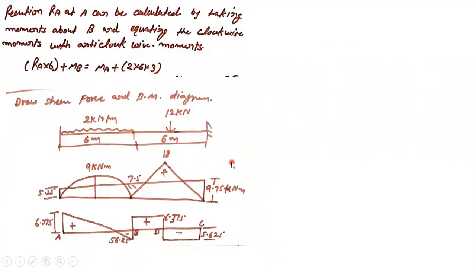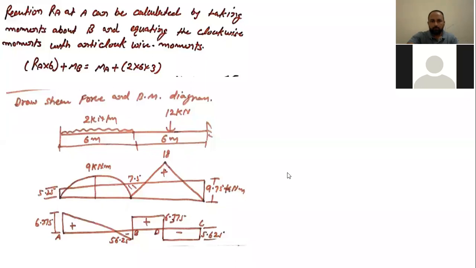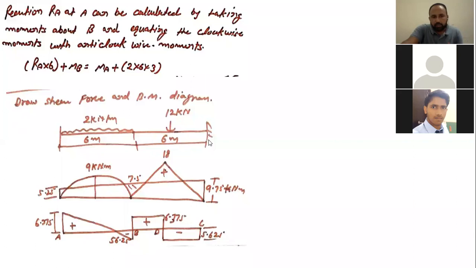Now there is a new thing where you have to be very careful: how to draw the bending moment diagram. So guys, this is a fixed beam. As you can see, there is a middle support. Basically, in this particular problem, there is a fixed beam with fixed supports at both ends, A and C. In the middle we have a roller, or you can say a vertical reaction applied, meaning only a vertical support there. Segment AB has a UDL load and segment BC has a point load.